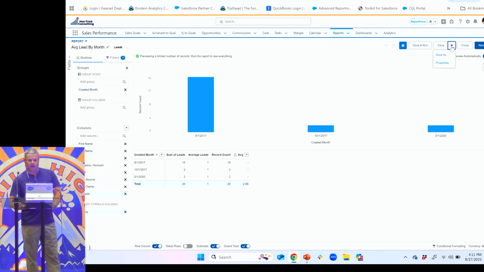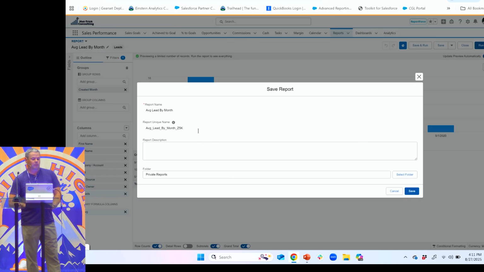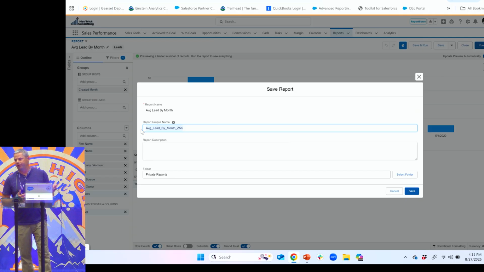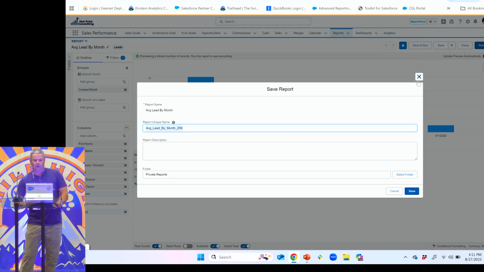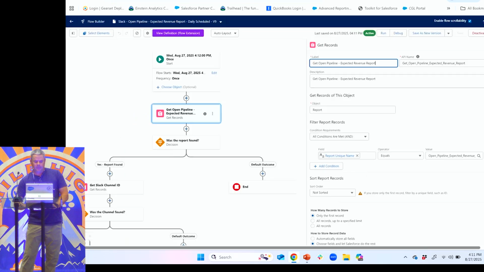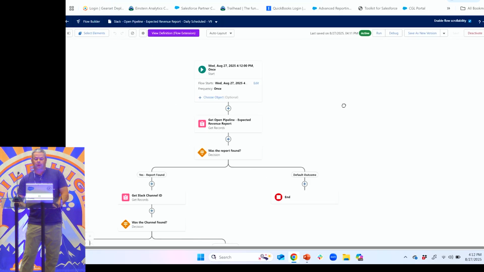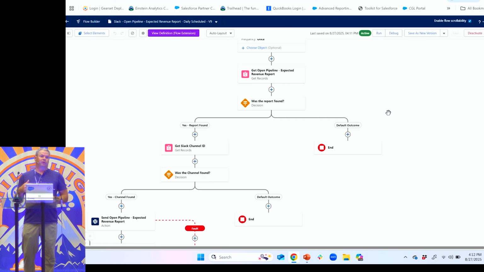Then in our properties, this is what I'm using for that. Just in case somebody ever changes the label, technically they could still change this, but I just like it as a best practice. So that's the first thing we're going to do. We're getting that. Then I always just do a decision. Did we find that report? Because if we didn't find it, we don't want to do anything else except maybe notify somebody, was it mistakenly deleted, whatever. Okay?